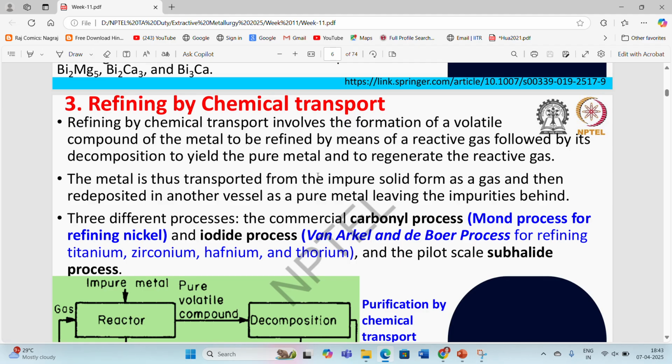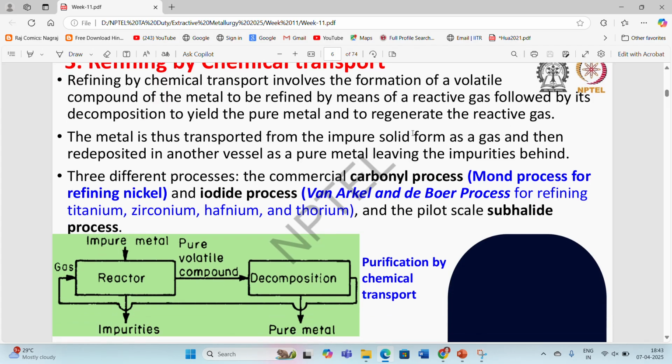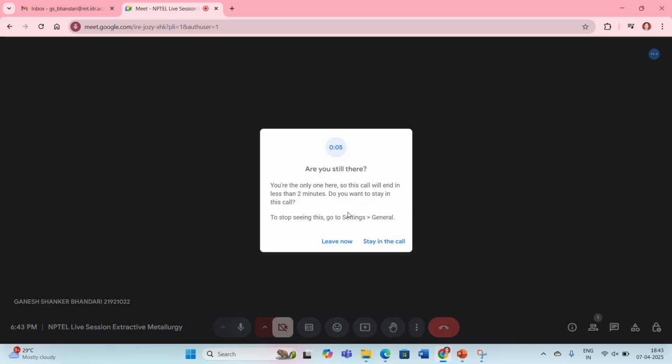Then coming to the refining by chemical transport method. Refining by chemical transport involves the formation of a volatile compound of the metal to be refined by means of a reactive gas, followed by its decomposition to yield the pure metal and to regenerate the reactive gas. The metal is thus transported from the impure solid form as a gas and then redeposited in another vessel.